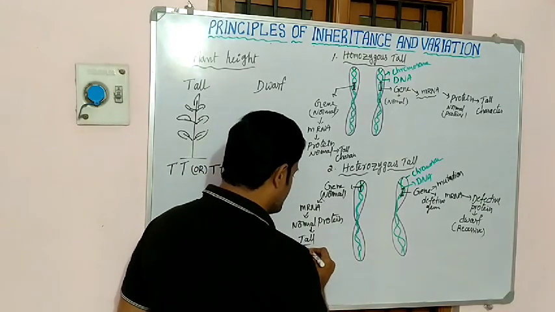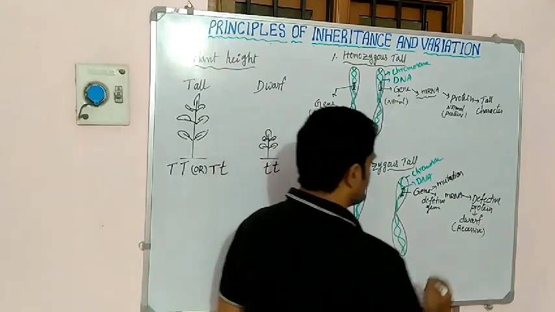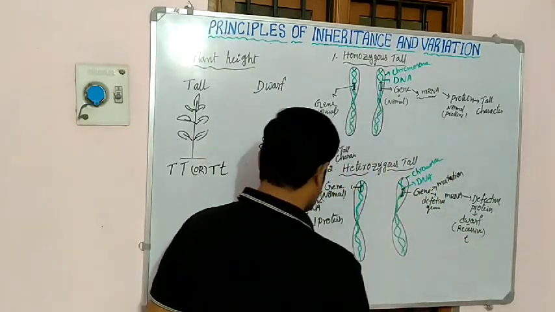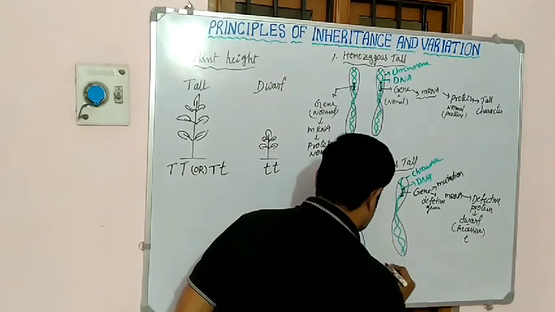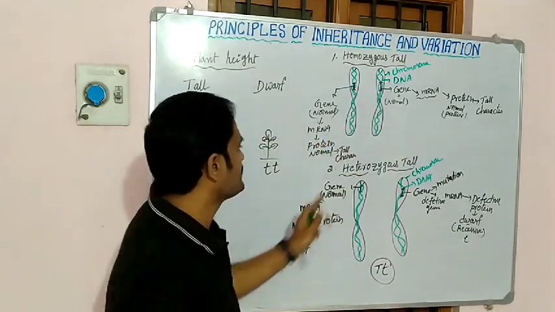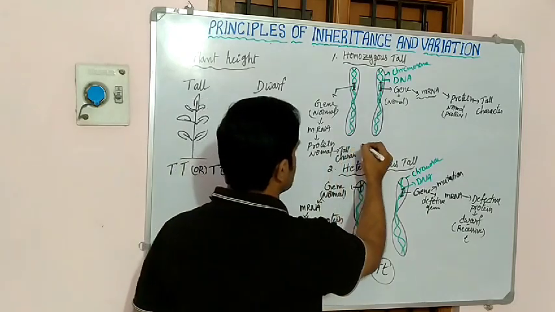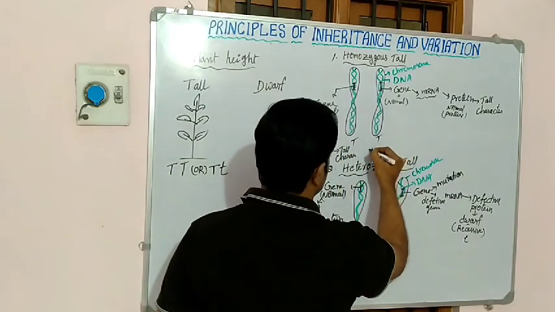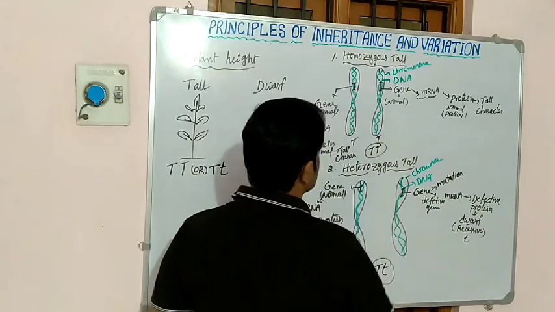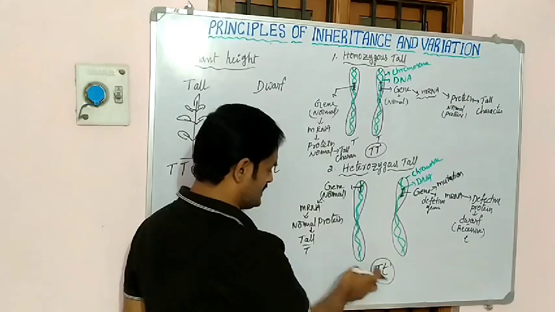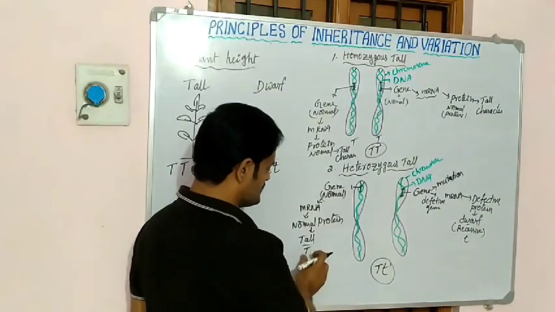Heterozygous means tall. Tall indicates capital T. Here dwarf indicates small t. So capital T, small t, like this. See here both are capital T's. Tall means what? Capital T. Here also capital T. So capital T, capital T is called homozygous tall. Not like this, not like that.